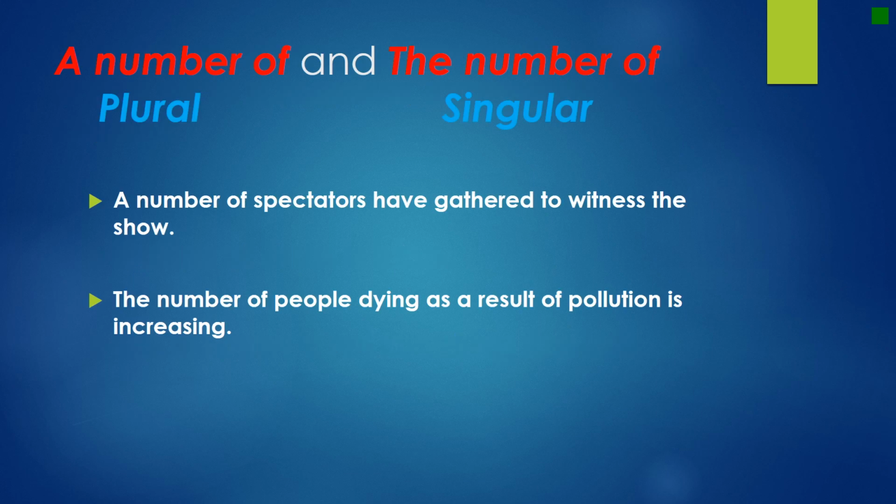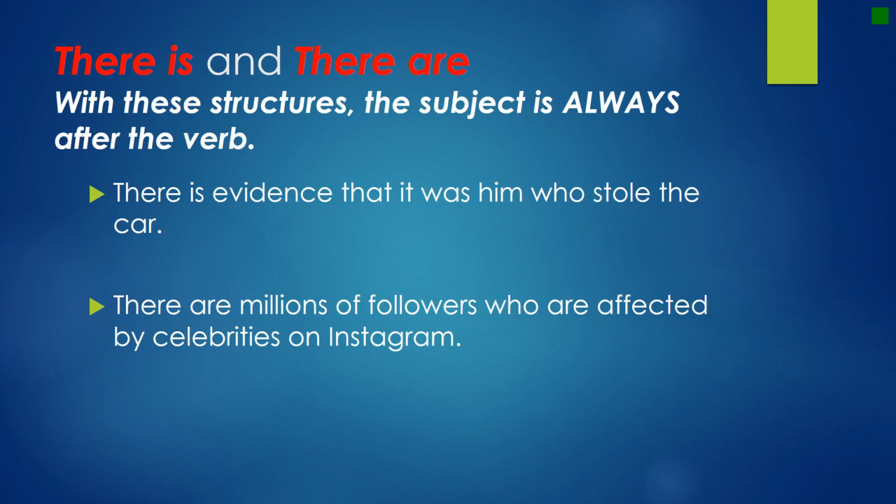A number of and the number of. A number of is always plural. A number of spectators have. It's always plural. The number of people dying as a result of pollution is increasing. The number, singular. A number, plural.